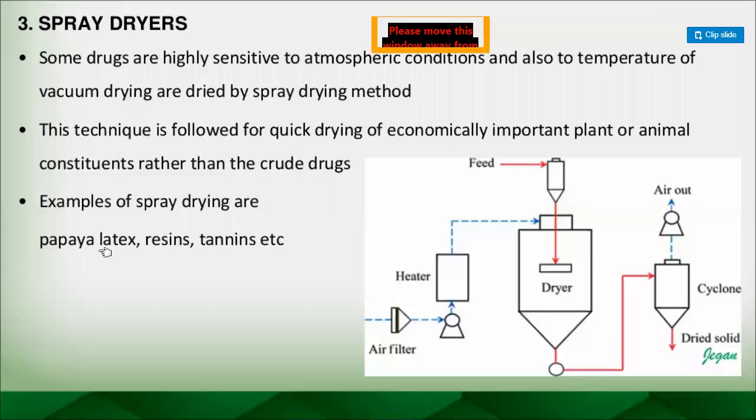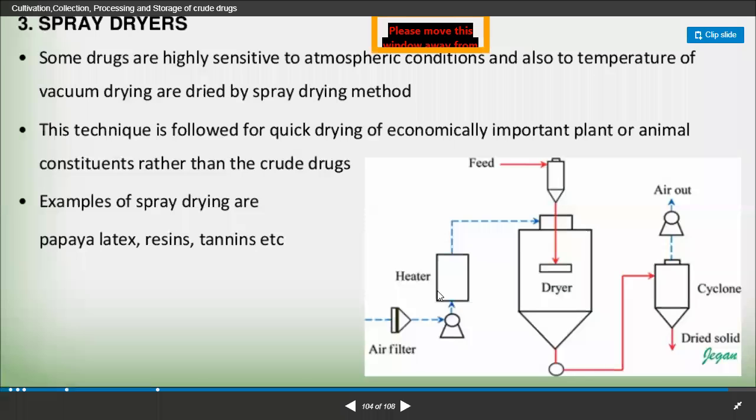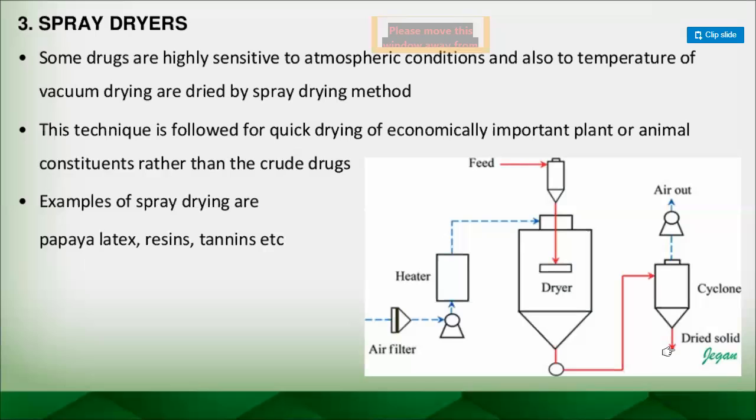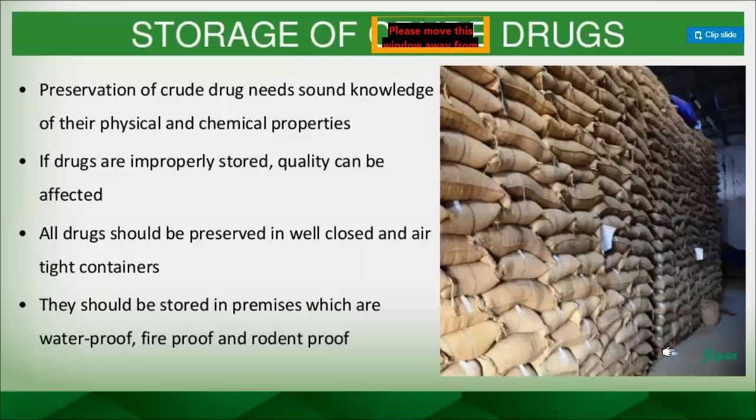Spray dryer, here you can see the air filters, the heater will be there, and that will be connected with the dryer, and here we are going to feed, right? Then ultimately the cyclone will be there, the air is going out here, air going in, and the dried solid particles we are going to get here, right? By spraying, so these kinds of drugs which are economically important, we are going to dry.